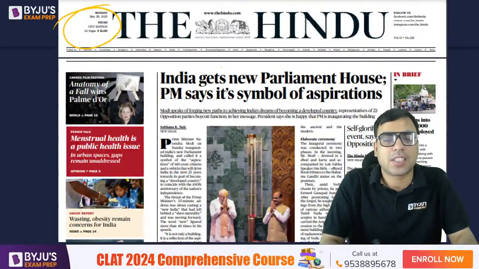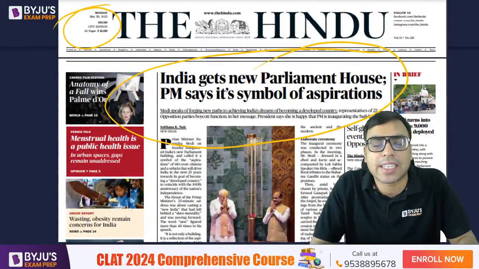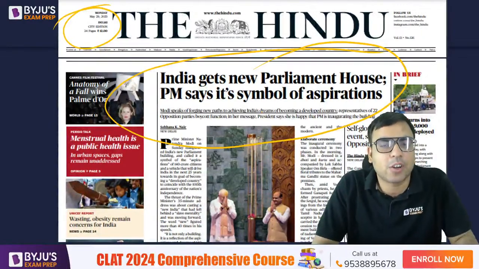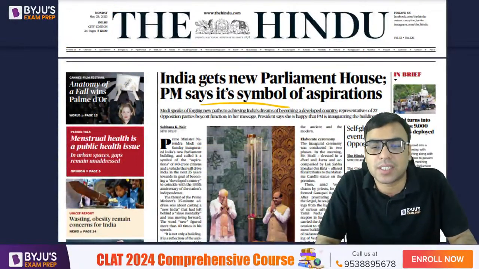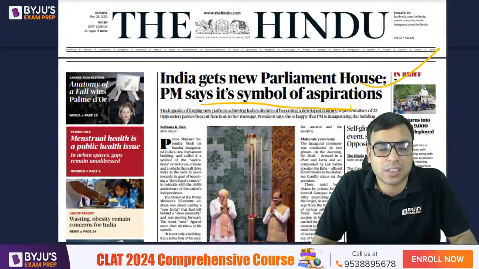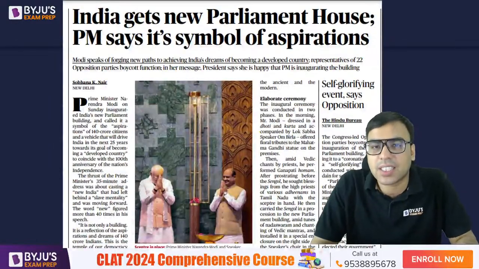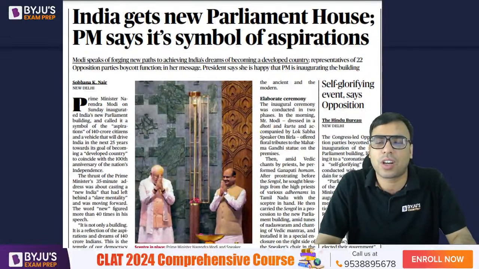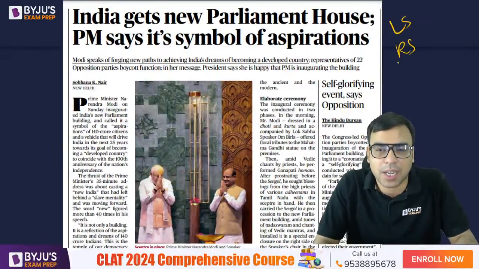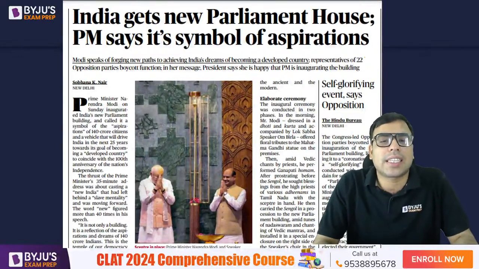On the first page, there's an article about the inauguration of the new parliament. I hope you are aware of this. India gets new parliament house. PM says it's symbol of aspirations. We have discussed this in the last class also in detail. I have shown you the photos of the new parliament, the inside building, the Lok Sabha, the Rajya Sabha and all. I had discussed about Article 79 also.